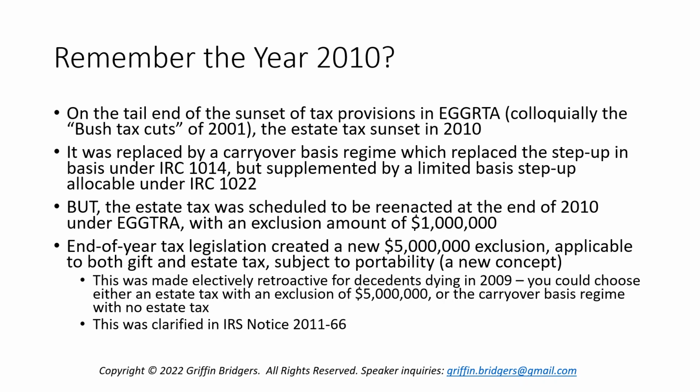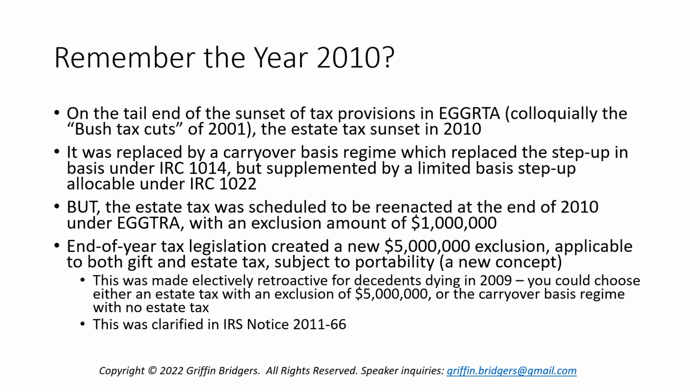because if you were around at this time and practicing, you may recall that there were the Bush tax cuts in EGTRRA. I colloquially call them the Bush tax cuts because they were enacted in 2001. And one element was the estate tax, which had a progressively increasing estate tax exclusion, which started at $1 million, then went to $2 million, then up to $3.5 million.